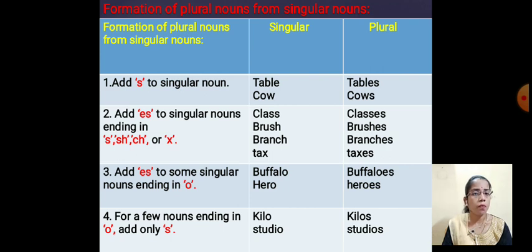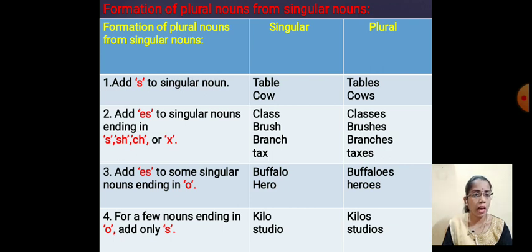When the word ends with s, sh, ch, double s, x, we have to use es. Third one, add es to some singular nouns ending in o. Also here we are going to use es when the word ends with o.